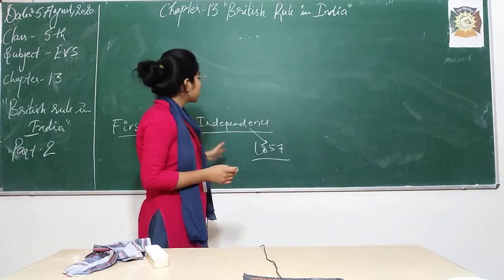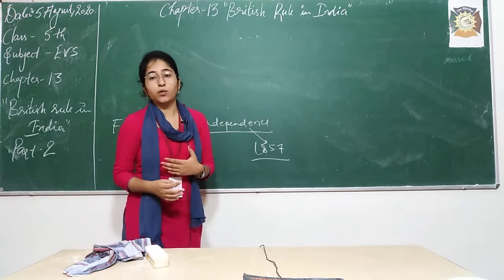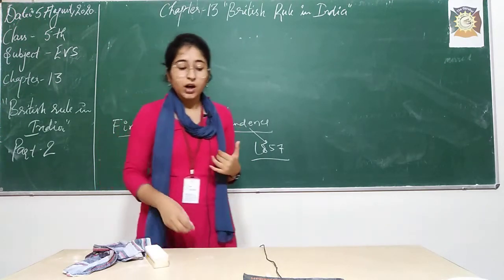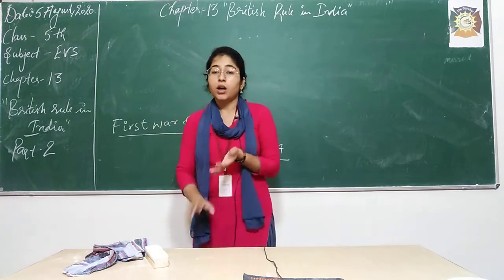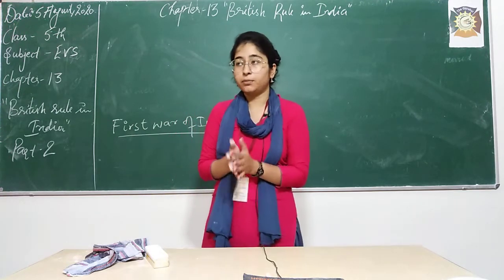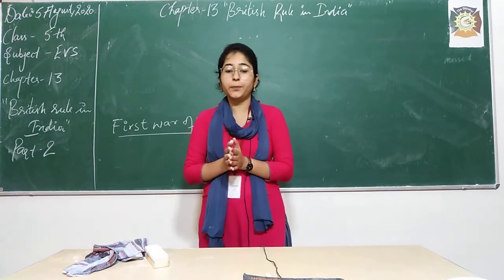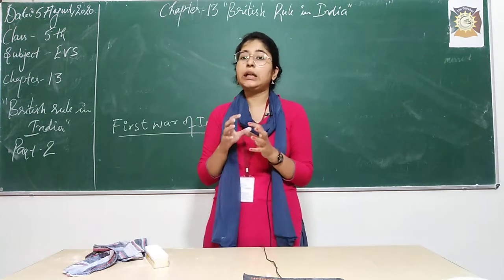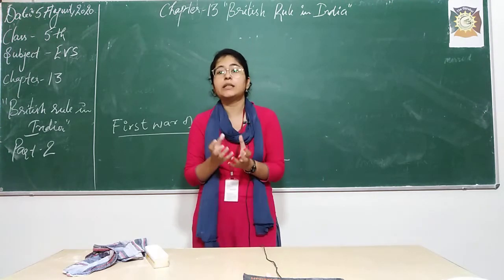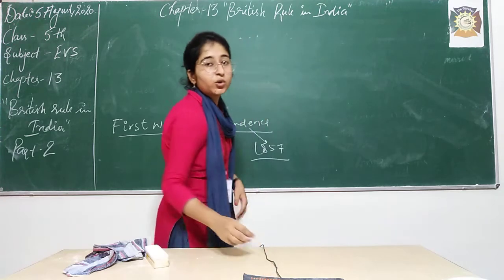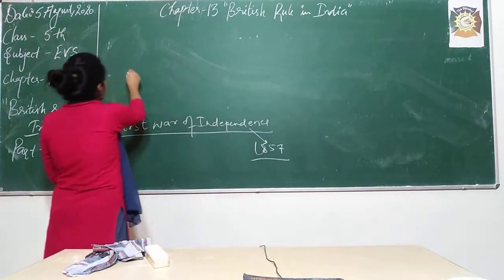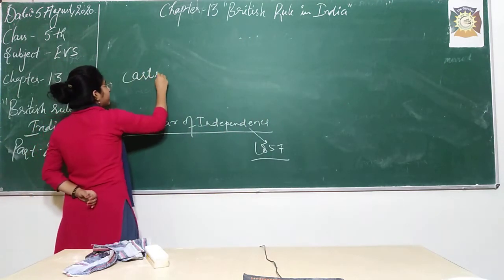Okay, so after this, again a very major reason was there which started this revolt. What was that reason? Students, there was a new rule by the Britishers that the bullets were kept in some cases. The covering was known as cartridges.